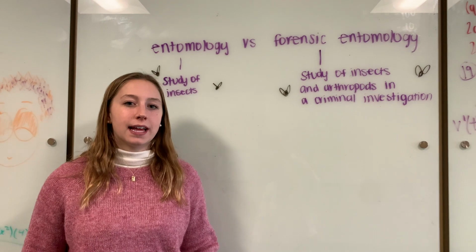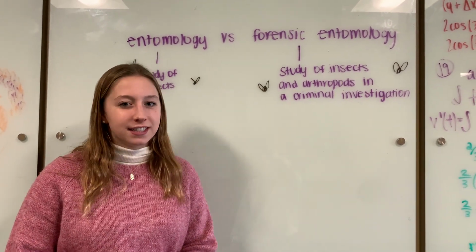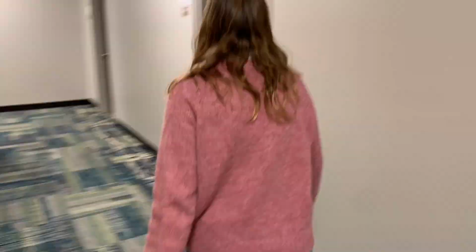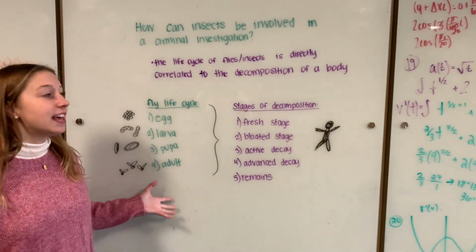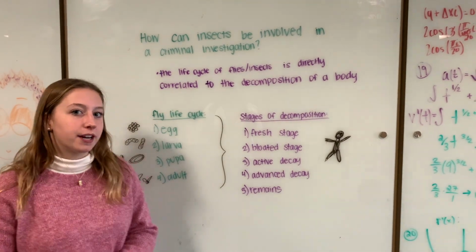What is the difference between entomology and forensic entomology? Entomology is the study of insects, but forensic entomology is the study of insects and arthropods in a criminal investigation. How can insects be involved in a criminal investigation? The life cycle of flies and insects is directly correlated to the decomposition of a body.